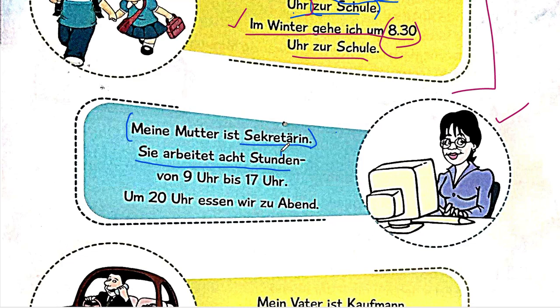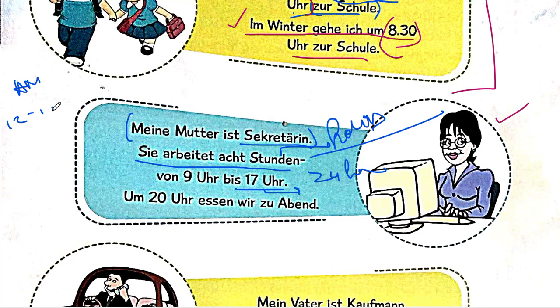Not Studenten. Stunden is nothing but hours. Stunden is hours. She works for 8 hours from 9 o'clock till 5 o'clock. Okay. 17 hour. I hope you all understand the 24 hour clock, even in English. Basically, if I talk about morning times, AM, that it is from 12 to 12, right? 12 in the night.